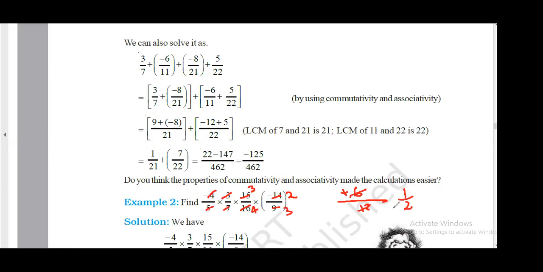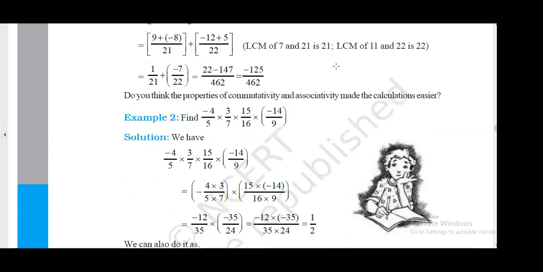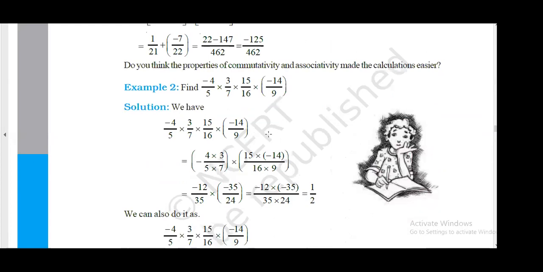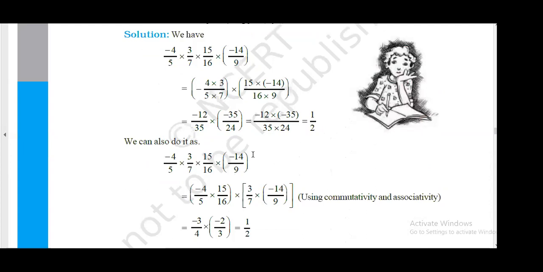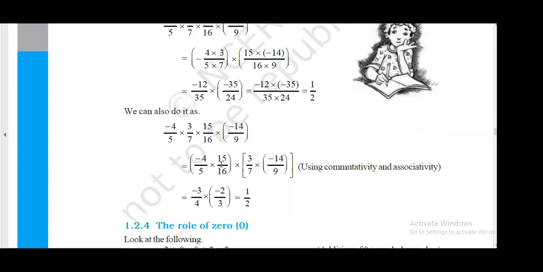1 by 2. Everyone just check. It is 1 by 2. Right? That's the property. Okay. So see, this is your long method. Okay, this is your long method. And this is your short method. This is your short method. Got it?